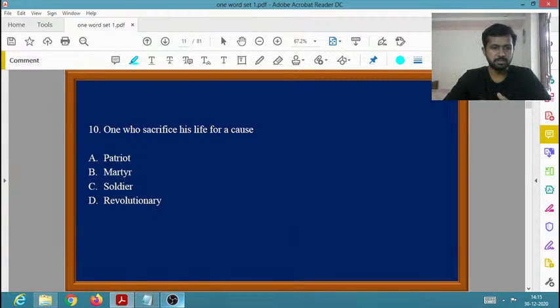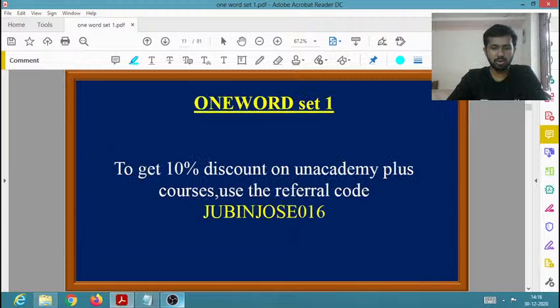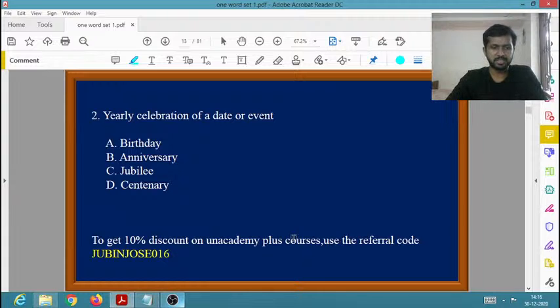So the right option is martyr. Martyr is a person who will be sacrificing his life for a cause. Then patriot is someone who loves his country so much, who keeps pride on his country. Then revolutionary, you know what is revolutionary, it is familiar to you, right? Then soldier is also familiar to you, no issues. So next we are moving to the next set.